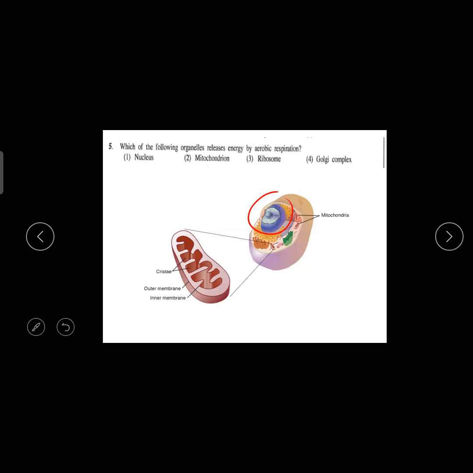And the third response, that is the ribosome. So you all know ribosome is the tiniest particle, small dots. It is common to bacteria, it is common to plants, it is common to animal. Everywhere this ribosome is there. So the one and only function of ribosome is protein synthesis. Okay, it is protein synthesis.